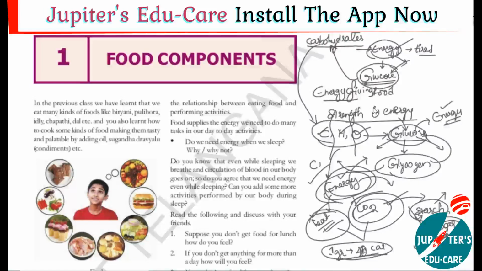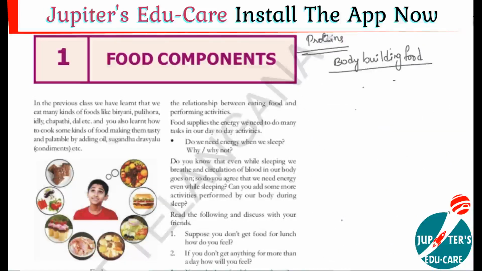Now next we will start the proteins, right? Proteins are body building food. These proteins help us in the growth of cells, growth of tissues. At the same time, they help in repairing any worn tissues or any tissues that are damaged. Such tissues are repaired with the help of these proteins, and they also help in growth. So that's why we say these are body building food.